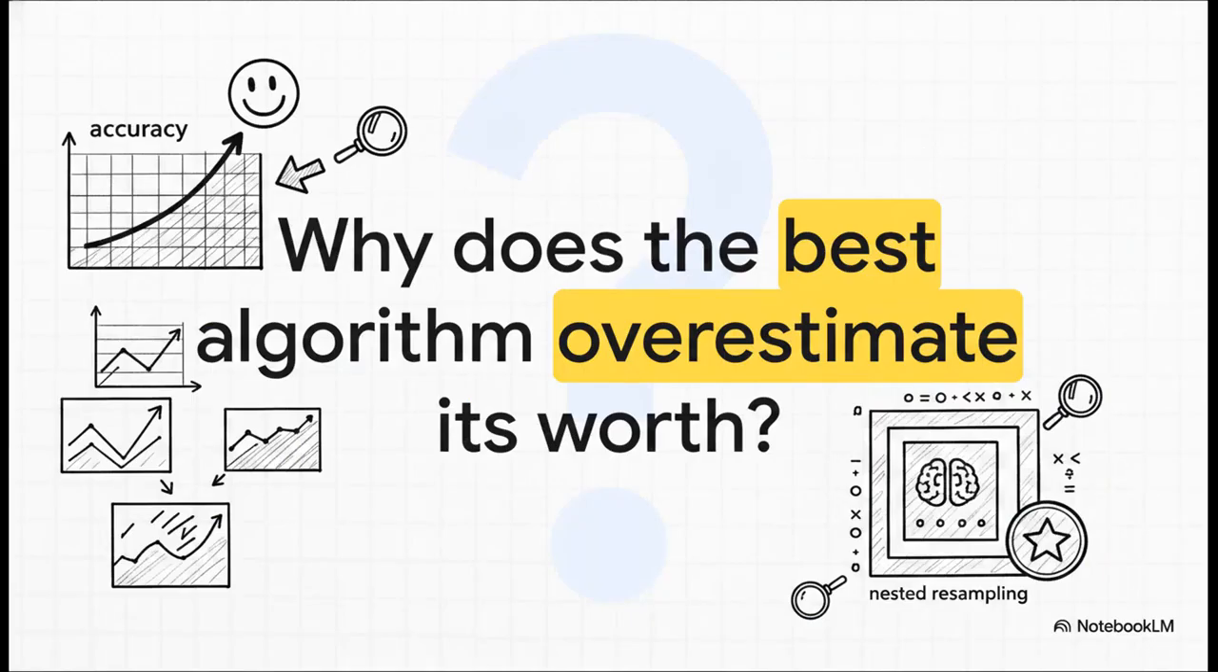So the crucial point we have to tackle is our core antagonist here, optimistic bias. When we build models, we naturally want the highest accuracy or the lowest error, right? But the very act of picking the best algorithm almost mathematically guarantees that we are going to overestimate its true performance. In this explainer, we're going to use rigorous mathematics to uncover exactly why this happens, drawing directly from some really advanced computer science lectures on nested resampling.